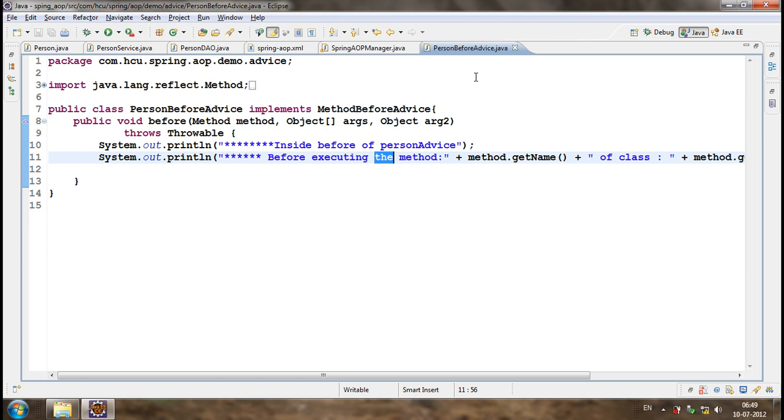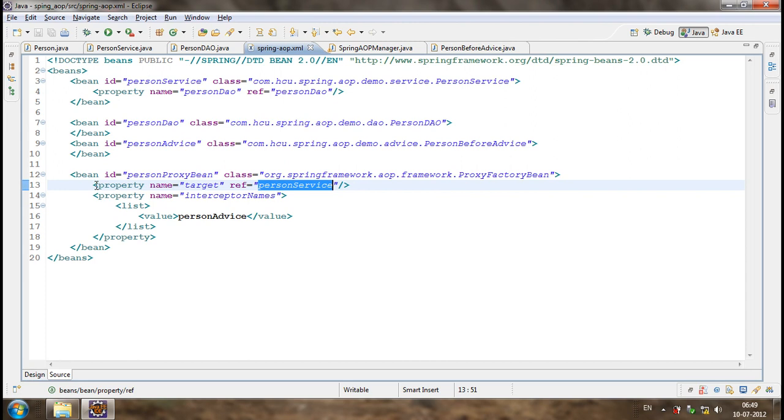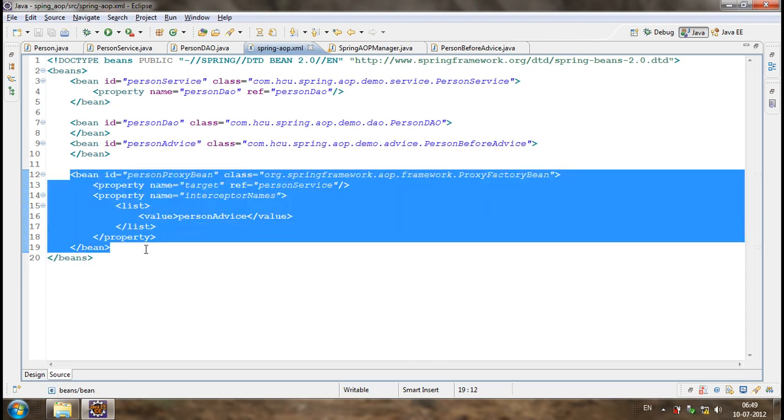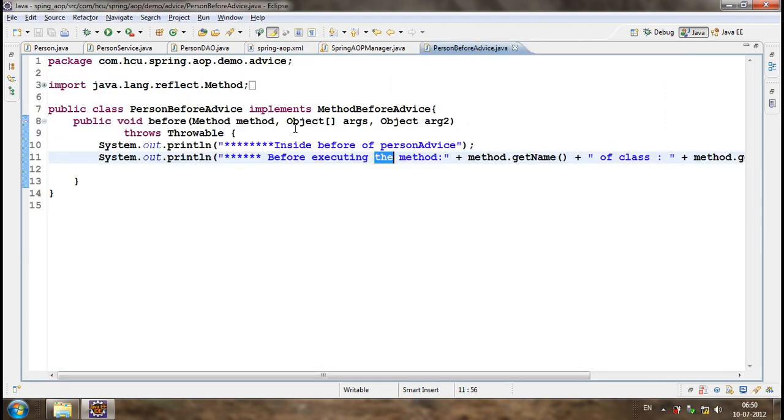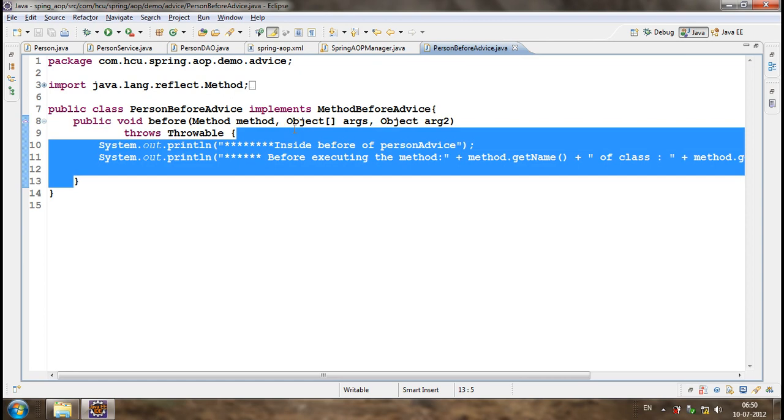Whenever we want, if we don't want to execute before advice, we can just remove this configuration. That's it. So it is more flexible. Since it is called before a method execution, whatever we want to do before a method execution, we can do it here.